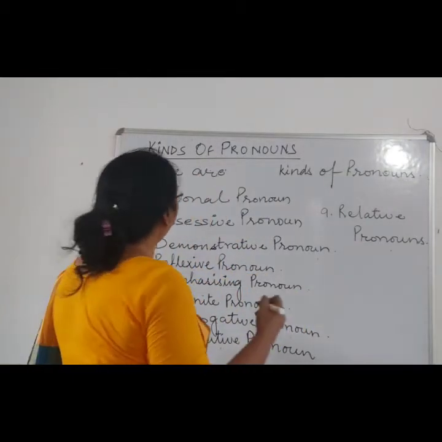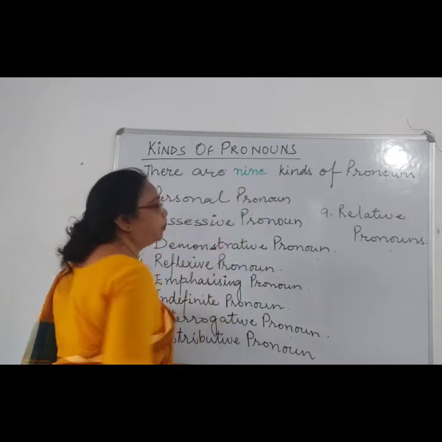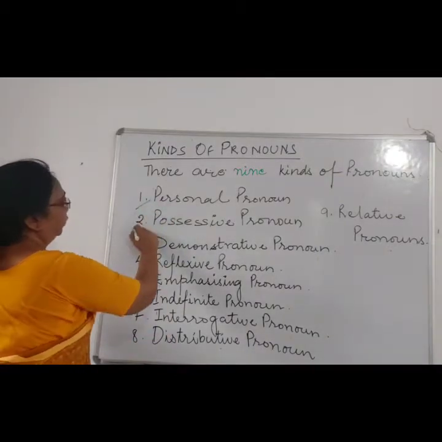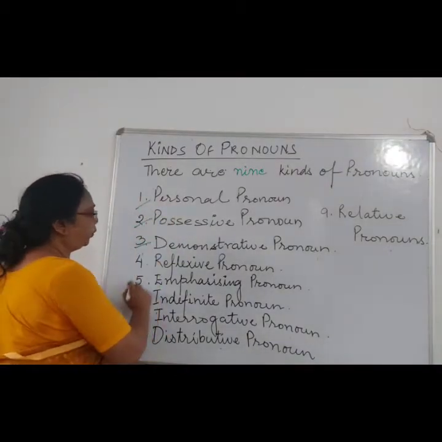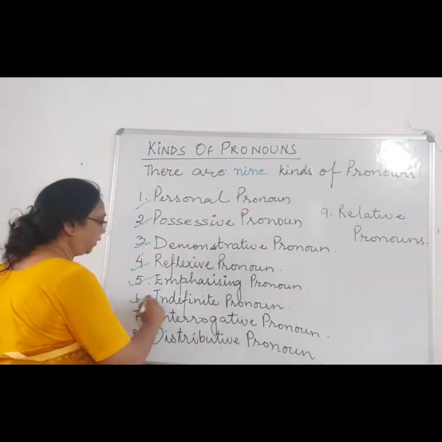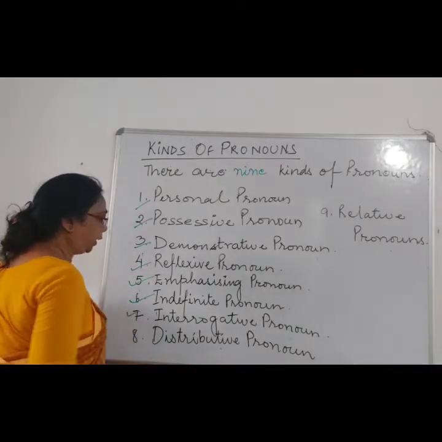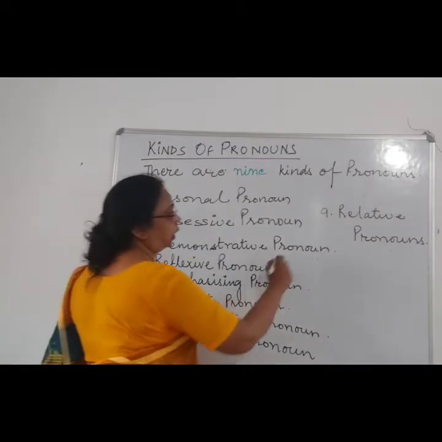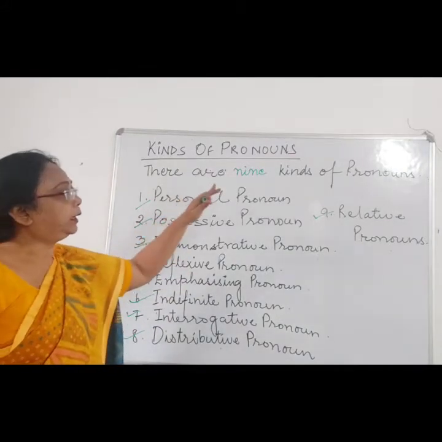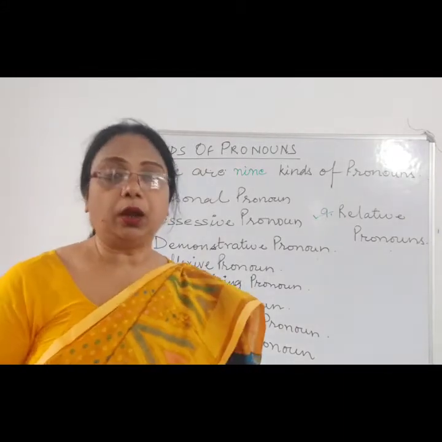Next we will see the kinds of pronoun. How many kinds of pronoun are there? There are 9 kinds of pronoun in our book. Let us see what they are. Personal pronoun, possessive pronoun, demonstrative pronoun, reflexive pronoun, emphasizing pronoun, indefinite pronoun, interrogative pronoun, distributive pronoun, and relative pronoun. So these are the 9 kinds of pronoun in our book.